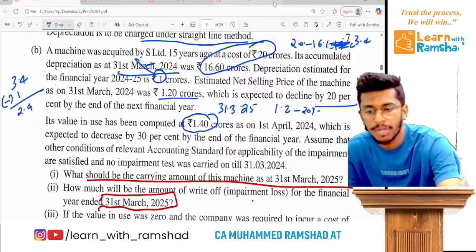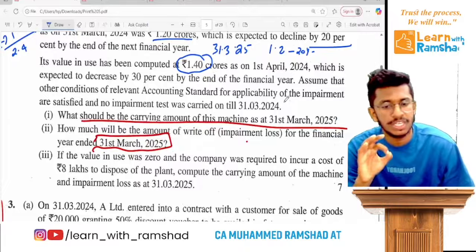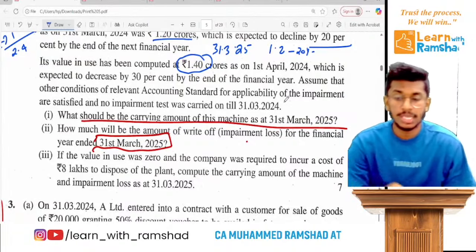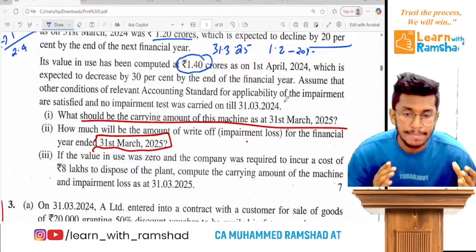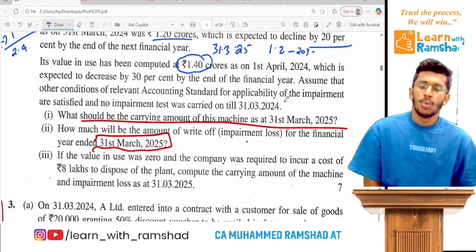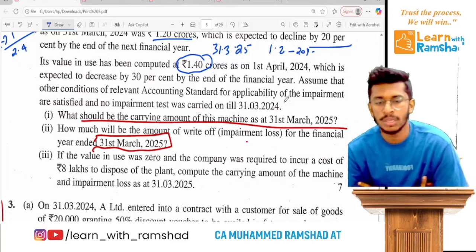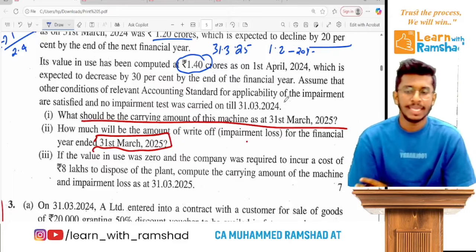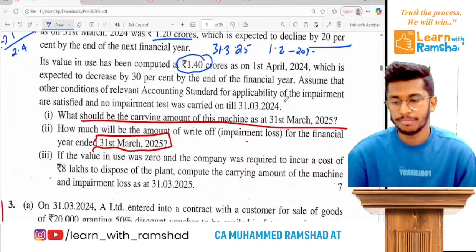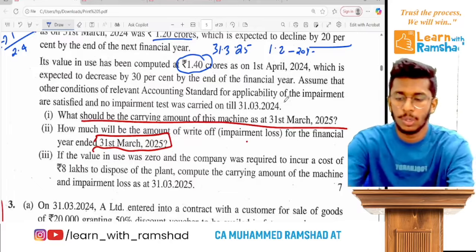Now let's see the requirement of the question. What should be the carrying amount of this machinery on 31st March 25? That's the first question. The second question is how much will be the impairment loss for 31st March 25. And if the value in use were 0 and the company was required to incur a cost of 8 lakh to dispose of the plant, compute the carrying amount of the machine and impairment loss on 31st March 25. Clear? Okay, that's it.